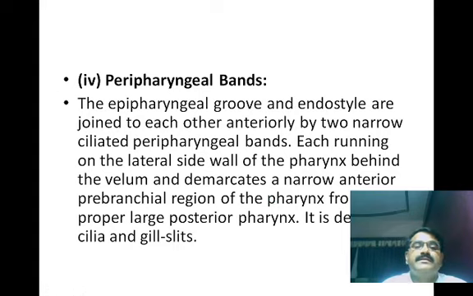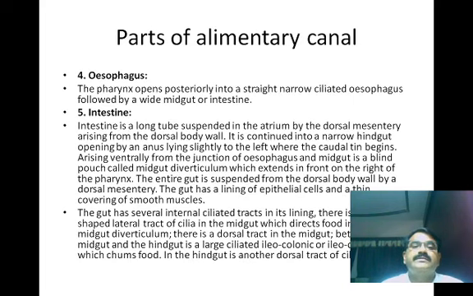The peripharyngeal grooves and the endostyle are joined to each other anteriorly by two narrow ciliated peripharyngeal bands, each running on the lateral side wall of the pharynx behind the velum, and demarcating a narrow anterior peripharyngeal region of the pharynx from the proper large posterior pharynx. It is devoid of cilia and gill slits. Now the pharynx gate leads into the esophagus.